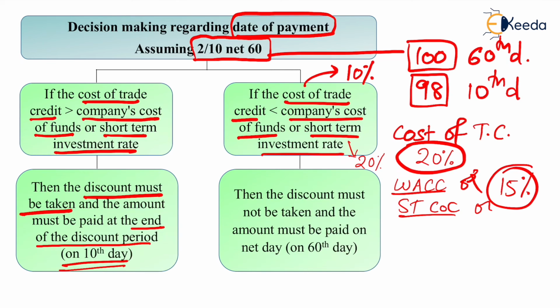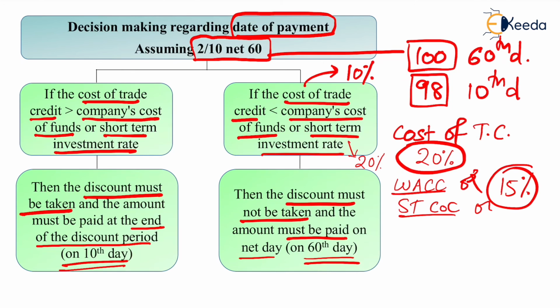Meaning, अगर मैंने 10 दिन के अंदर पैसा पे कर दिया तो fine, I'll get the discount, but I am losing out on the 20% short-term investment rate. I could have invested those funds for 60 days at 20% का rate. Now that 20% का rate is quite higher, which means that I should hold for 60 days. So the interpretation is then the discount must not be taken and the amount must be paid on the net day, which is 60th day.